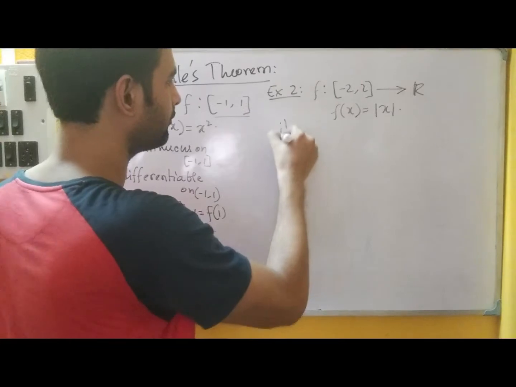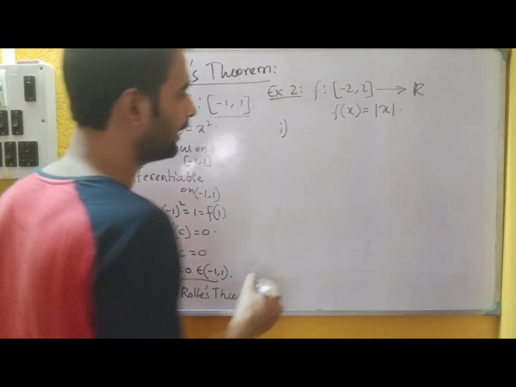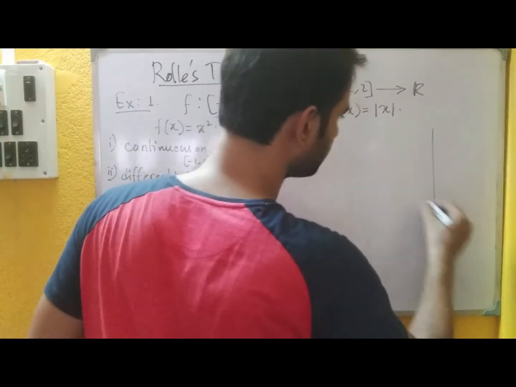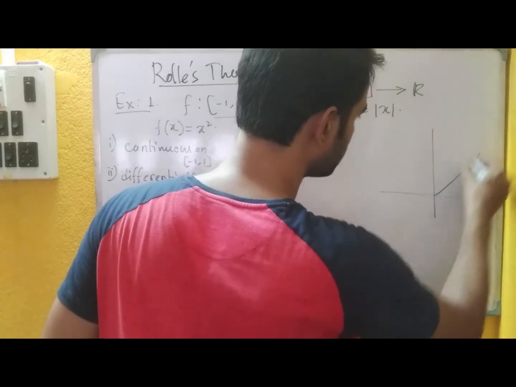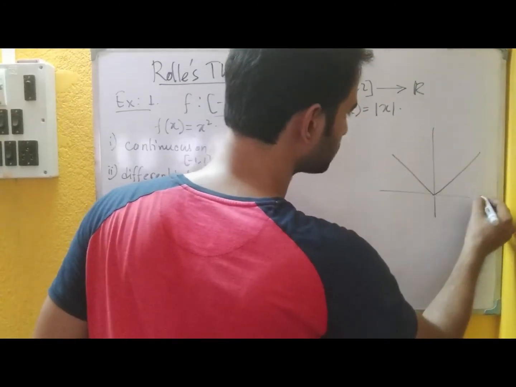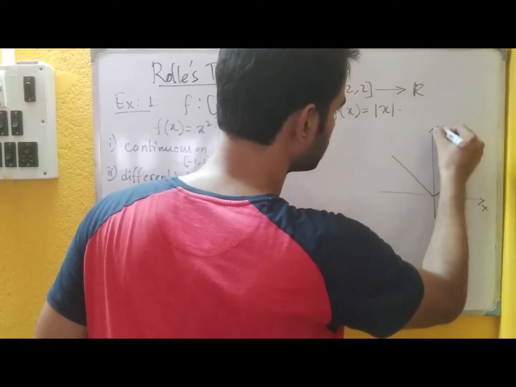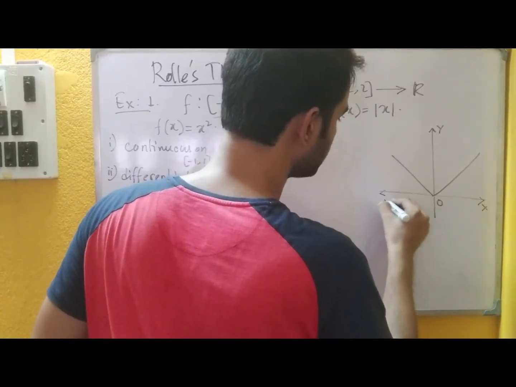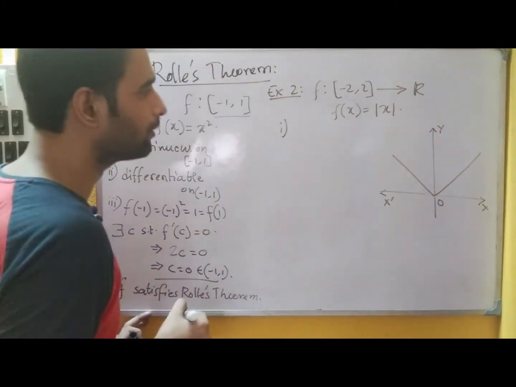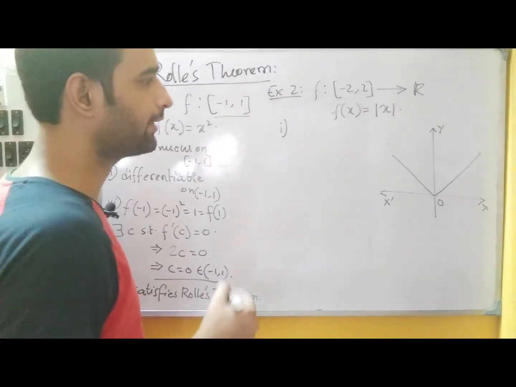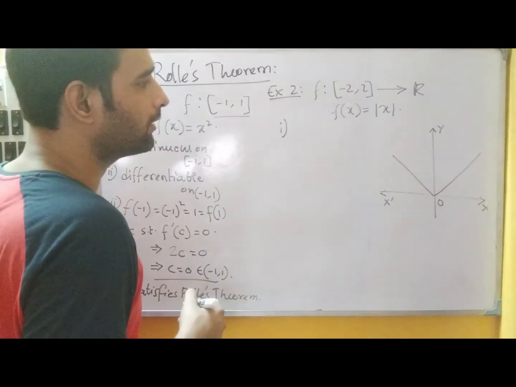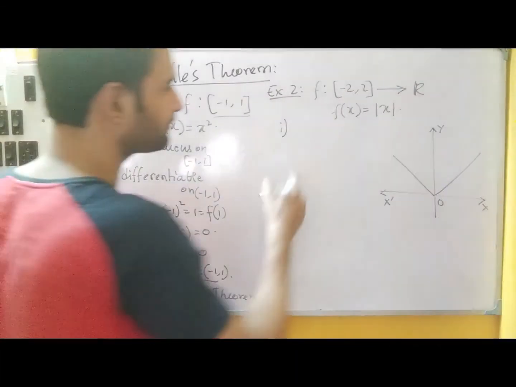Number 1, we check the continuity, and if you see the graph for mod x, it will look like this. We have seen this in a different video on differentiability.